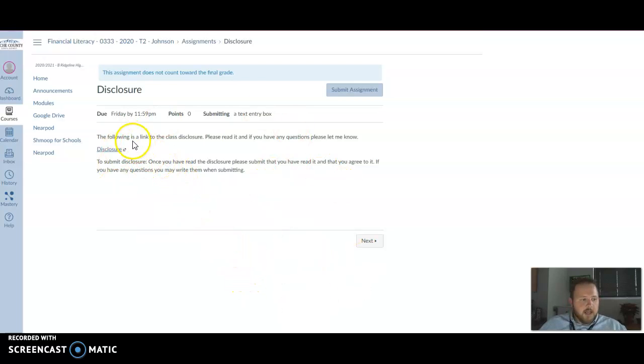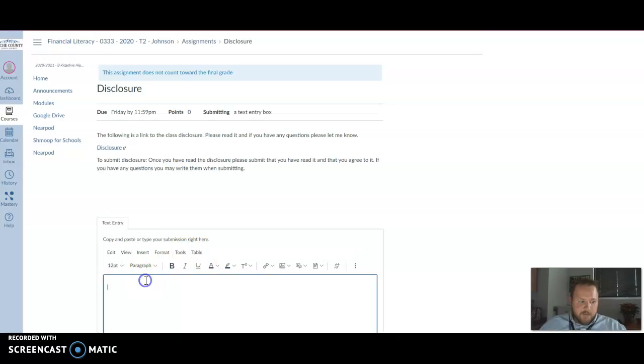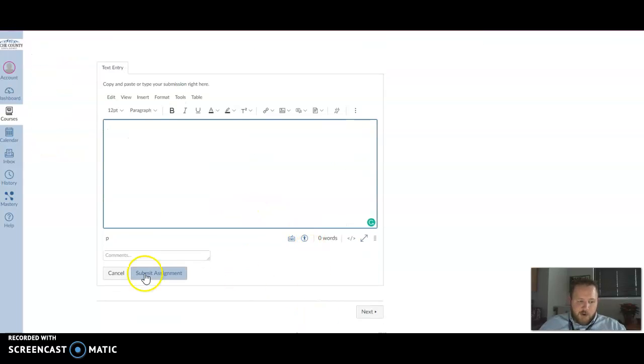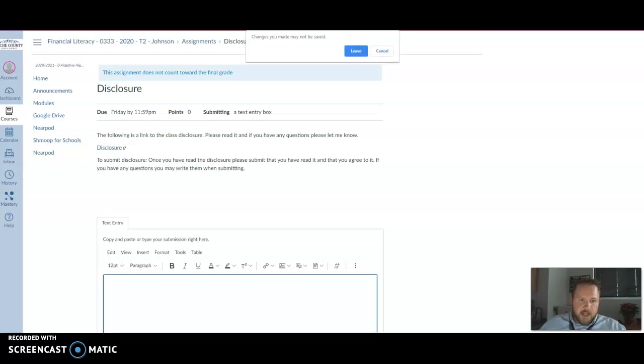The expectation is that you read the class disclosure by yourself and with a guardian or parent, and then you submit this assignment by clicking Submit Assignment, and you just say, hey, I've read the disclosure, I understand it, or I don't understand it, and I have these questions. That is the first thing that you're going to do, and you can just click on Submit Assignment, type that in there, and you are good to go. That is the first thing that we went over today. No one turned it in because they need to go home and read it with their parent. Okay, so now let me go back.